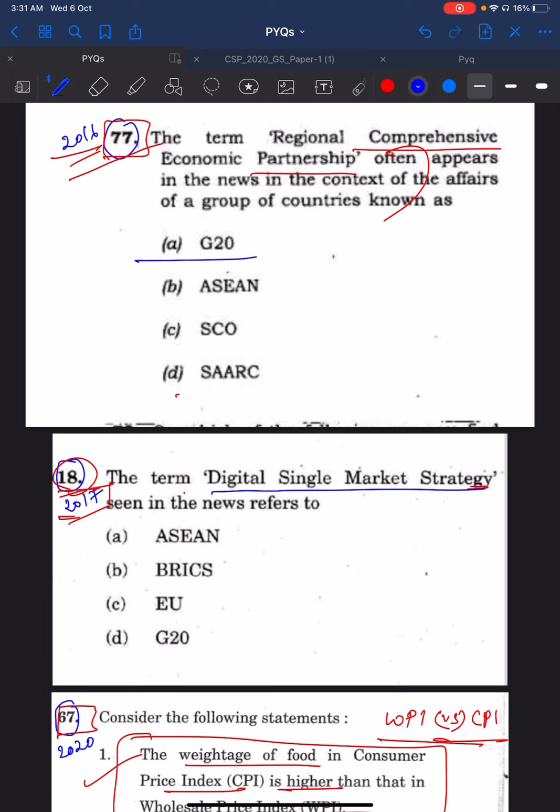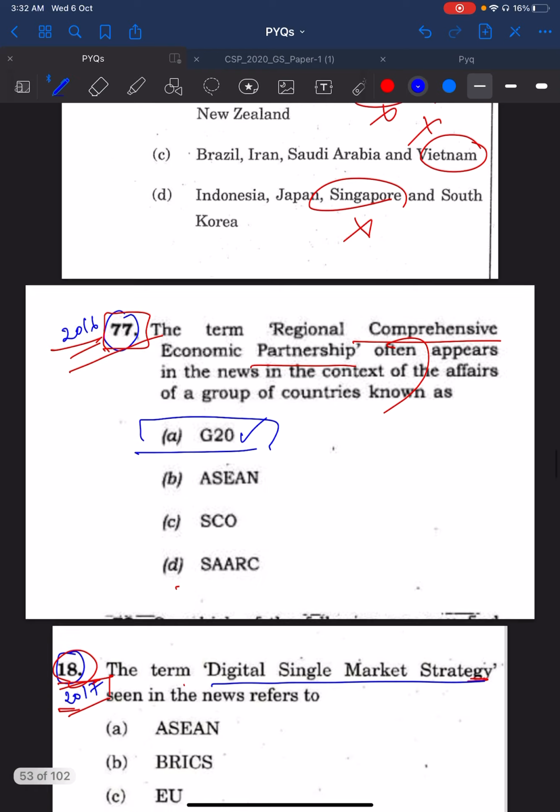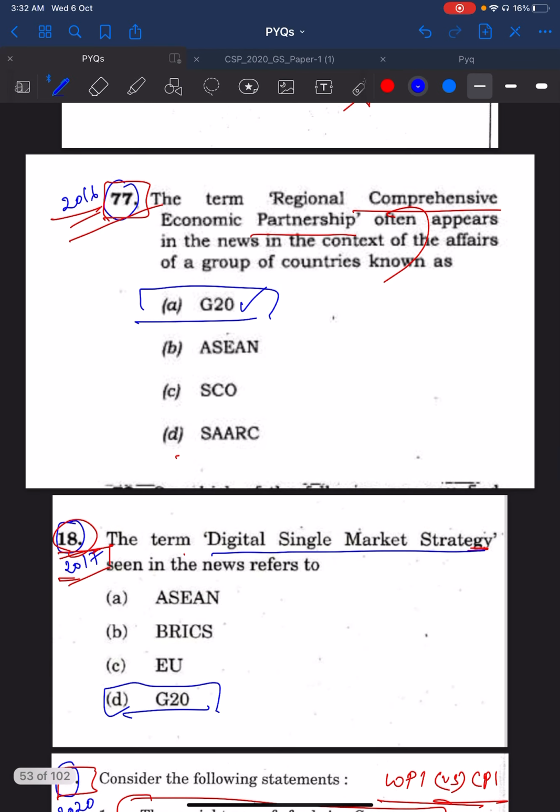In 2016, you see G20 in the option. In 2017, you see G20 in the options. Again, directly lifted from 2016, 2017, and asked as a question in 2020. So every time, don't just read the question and do the answer. See what is SCO, find out about SCO. A question can be asked. SAARC, find out. G20, find out.